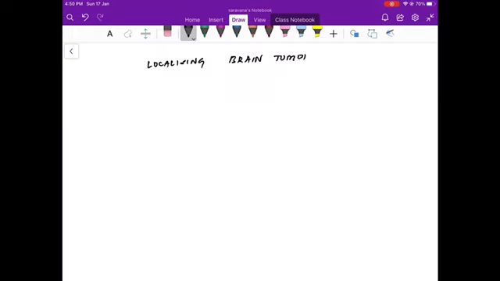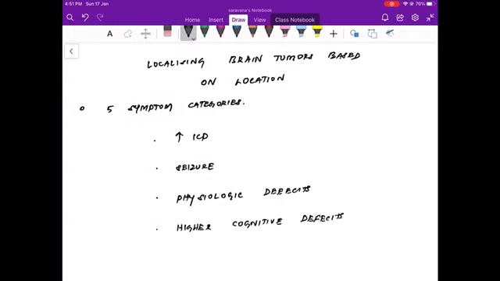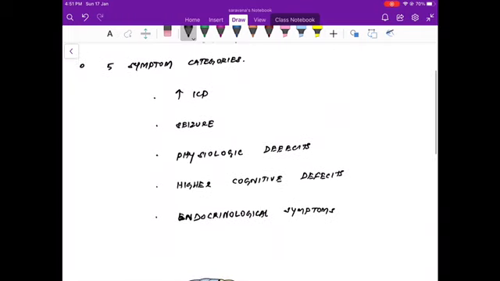In this video, we are going to discuss localizing brain tumors based on their location. Basically, brain tumors present as 5 symptom categories. The first being raised intracranial pressure, seizures, physiological deficits predominantly based on the location of the lesions, higher cognitive deficits, and also endocrinological symptoms. So these are the 5 symptom categories, and we will discuss now what raised intracranial pressure is and what are the symptoms of that.